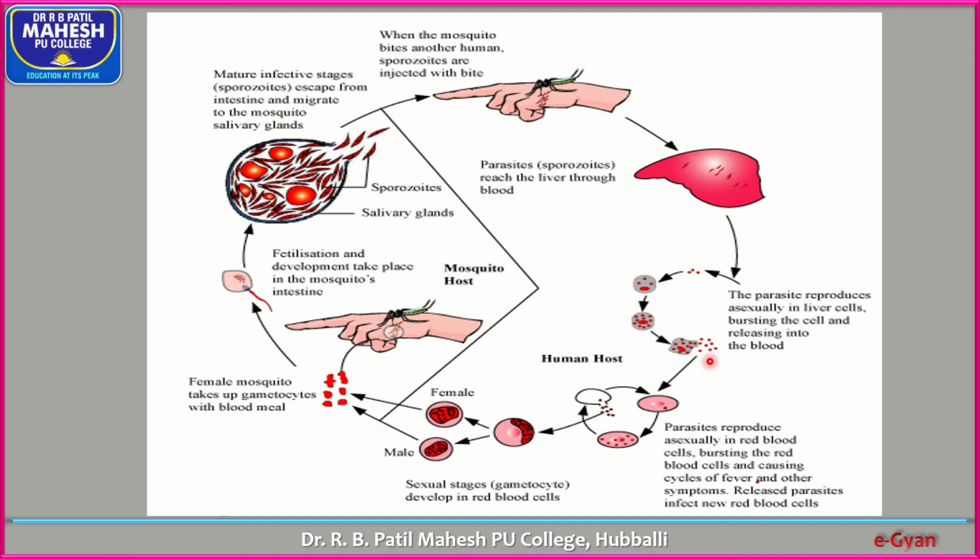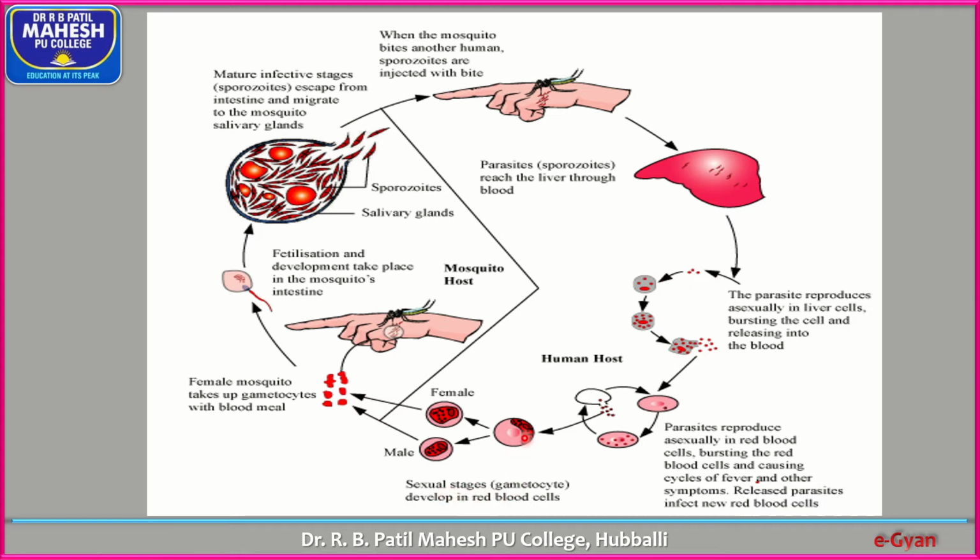So as a result of this, when they enter the red blood cells, after multiplication they burst the red blood cells and release a toxic substance called hemozoin. As a result of this hemozoin, the malarial symptoms appear in the infected persons. Meanwhile, some of the merozoites develop into gametocytes, the sexual stage of this.